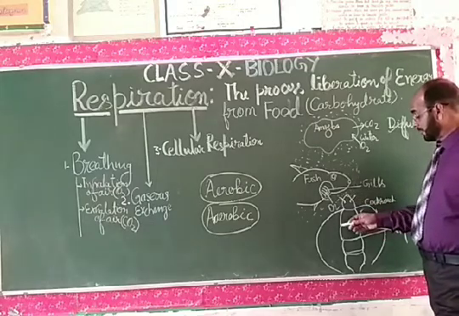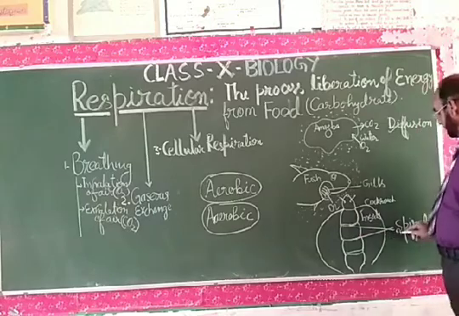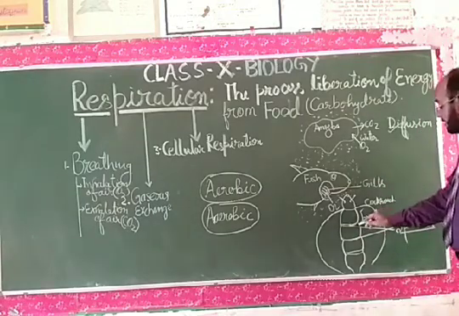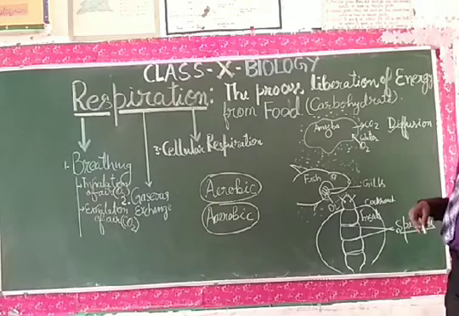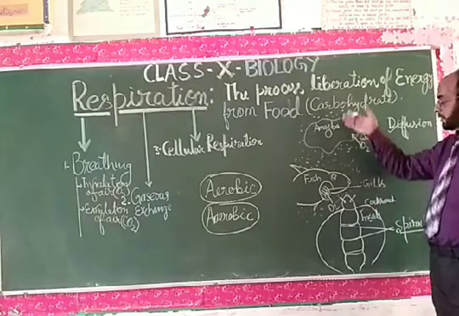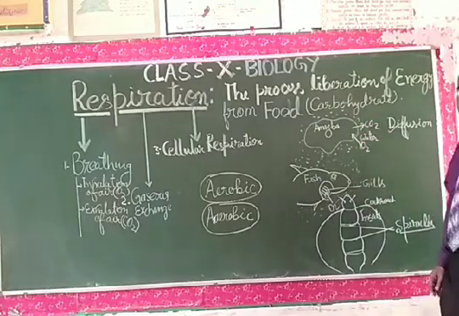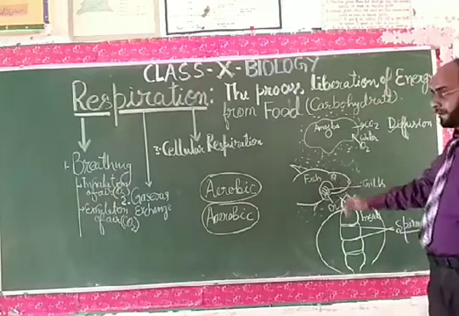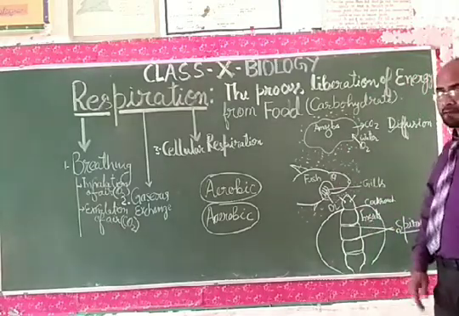And by the closing and opening of these spiracles, oxygen enters into the body and carbon dioxide is expelled out from the body. So these are the modifications in the living system as far as respiration is concerned, in unicellular organisms, in aquatic animals, and especially in insects.